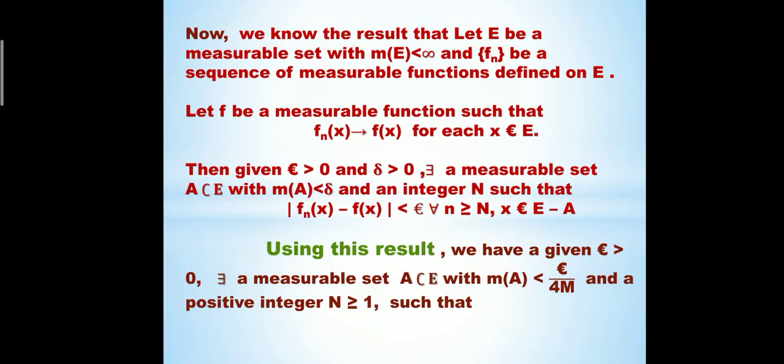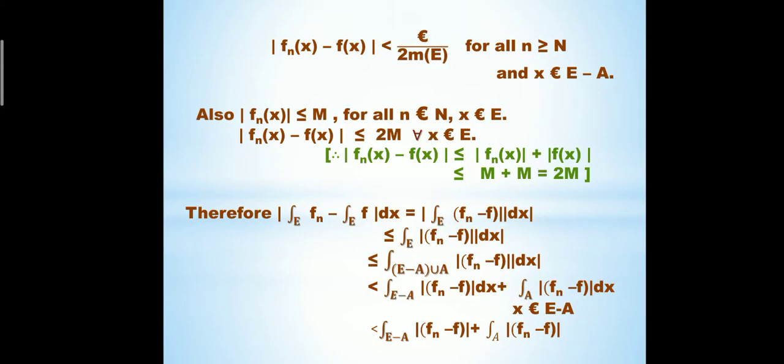We are given that epsilon is greater than 0. So by the above result, there exists a measurable set A contained in E with measure of A less than epsilon by 4M, and a positive integer N such that |f_n(x) minus f(x)| is less than epsilon by 2 times measure of E for all n greater than or equal to N and x belonging to E minus A. Also we know that f_n is bounded, so |f_n(x)| is less than or equal to M for all n and x belonging to the measurable set E. Therefore |f_n(x) minus f(x)| is less than or equal to 2M.